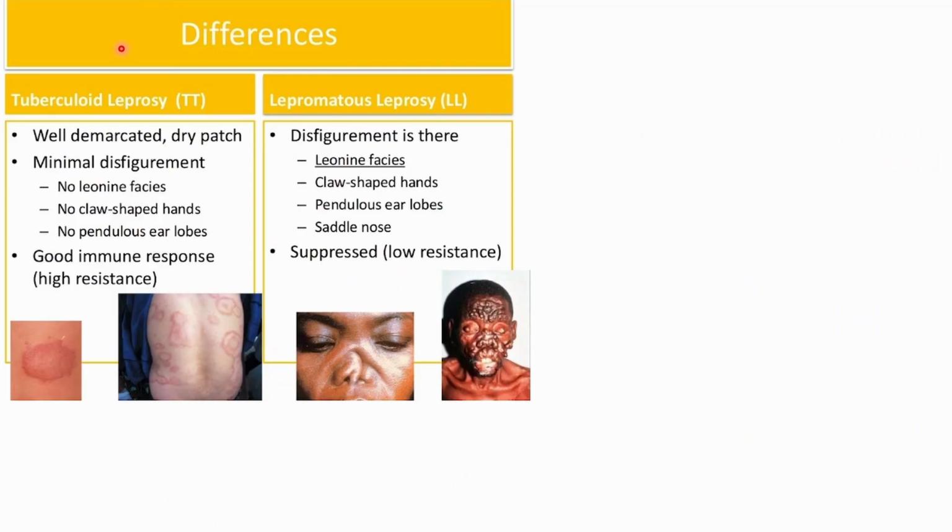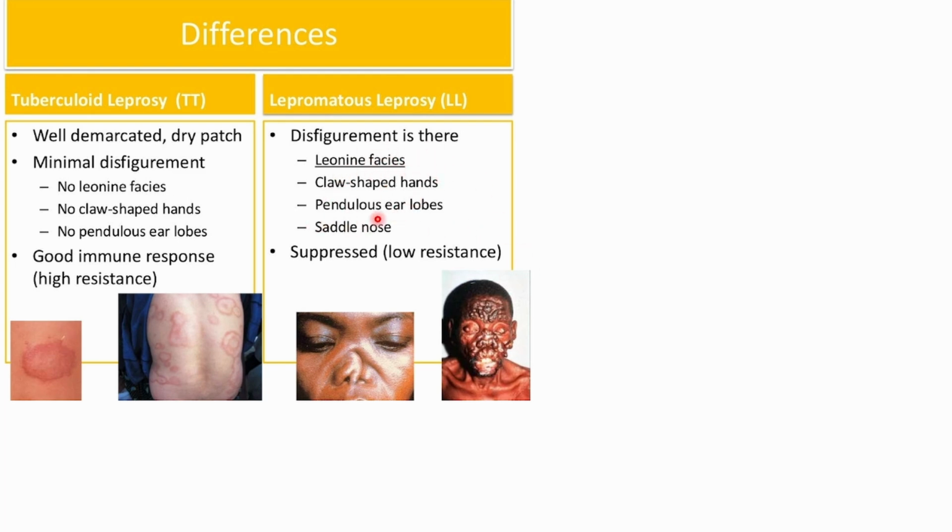So what is the difference? The main difference: in lepromatous leprosy there is disfigurement, and this is the severe form. In this there is a huge number of bacteria and there is no one to tackle them. So they are independent, they can do whatever they want in the body. They disfigure the face, something called leonine face, that means the face looks like a lion.